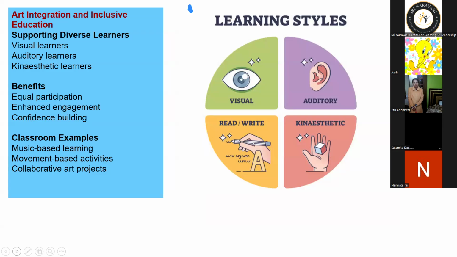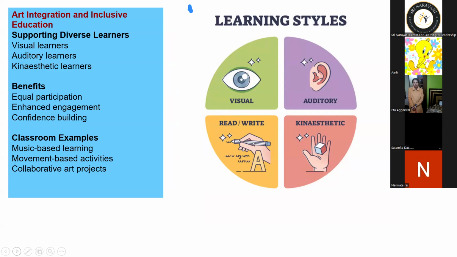Yes. Now, art integration and inclusive education. As we know, there are various types of learning styles and various kinds of children. Some are visual learners, some are auditory learners, some are kinesthetic learners, and some are able to read and write properly.